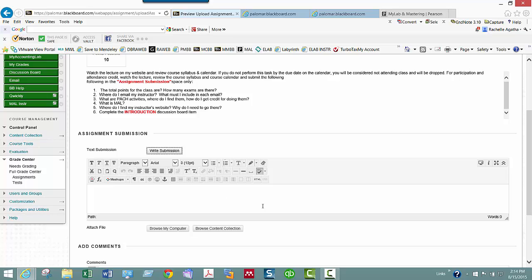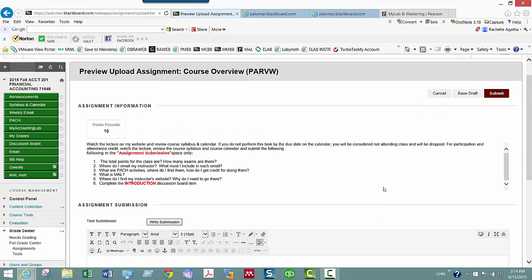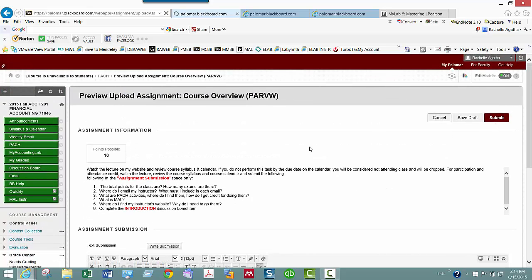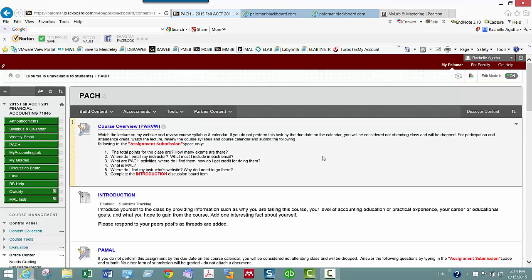So you click on that and you start typing. You don't need to attach anything. I don't want you to attach a Word document. I want you to type. I don't want you to copy and paste because it brings over all the weird formatting. You just sit right here and you type, and then you spell check it. And then you hit submit. And that's how you do all of the PACHs.